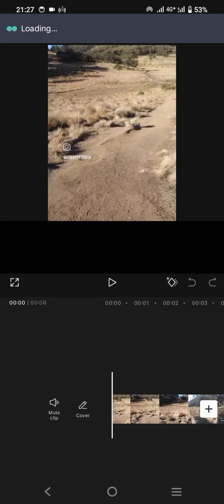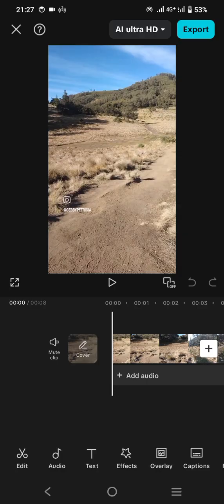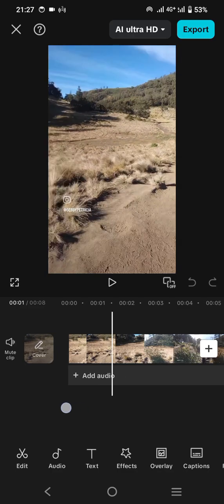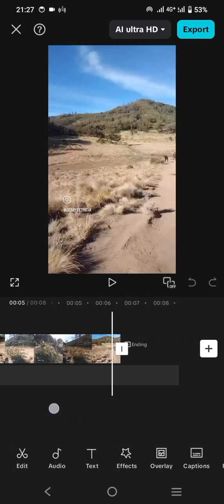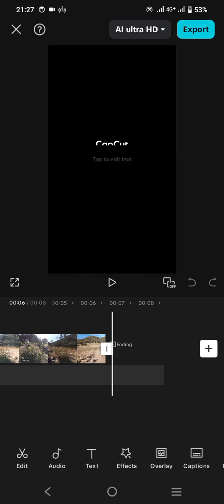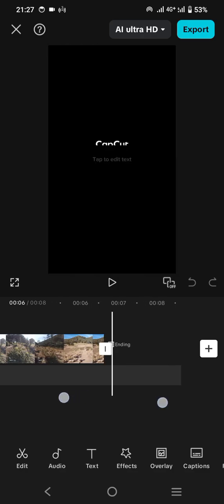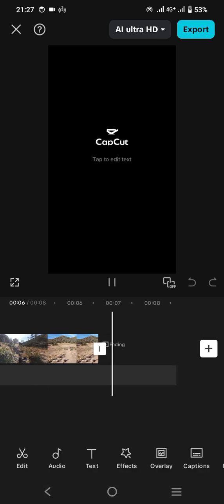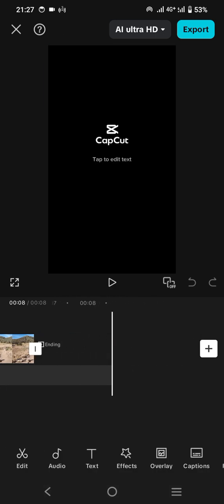So this video I have actually downloaded from Instagram, and I have also cut several parts of it. And let's say we would like to delete the watermark, then you just need to slide your screen to the right section here. As you can see, this is the CapCut watermark that usually signals this video was made in CapCut.